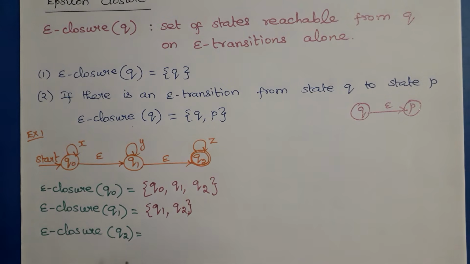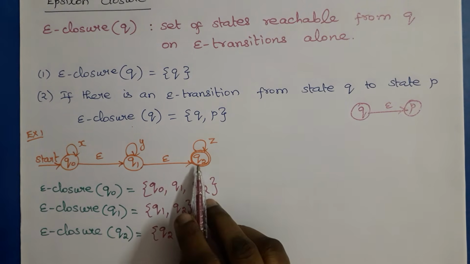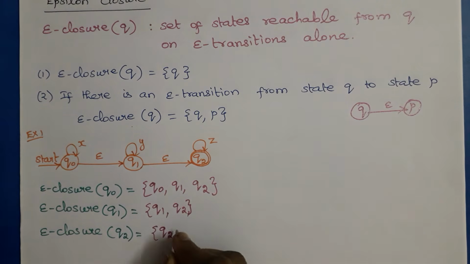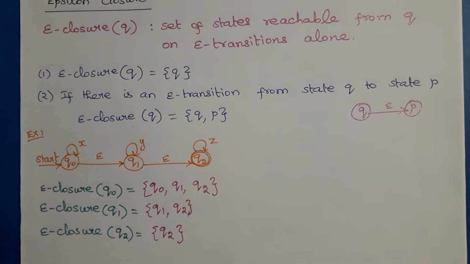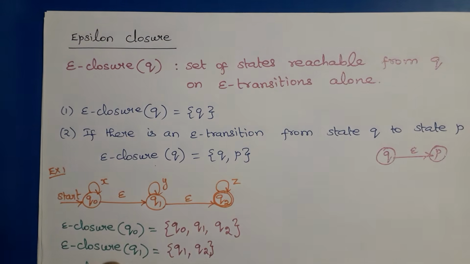Then epsilon closure of Q2 is Q2. First we need to add Q2. Then from Q2, check, is there any outgoing epsilon transition? No. So these are the epsilon closures for this corresponding example. We will see some more examples also.